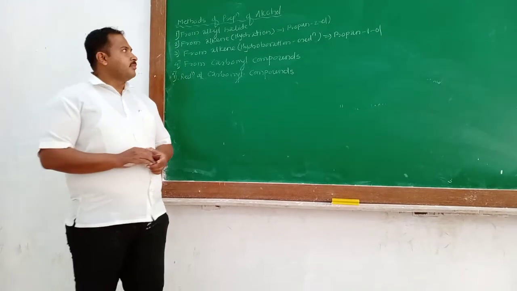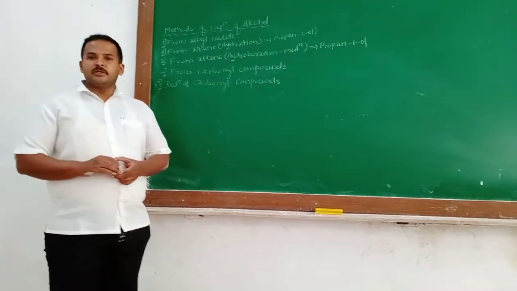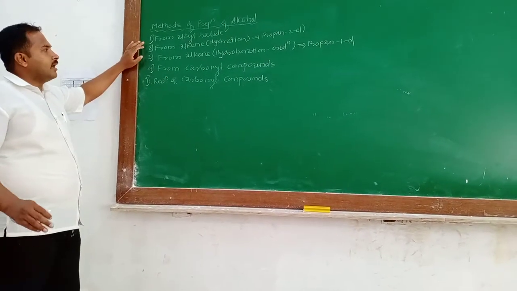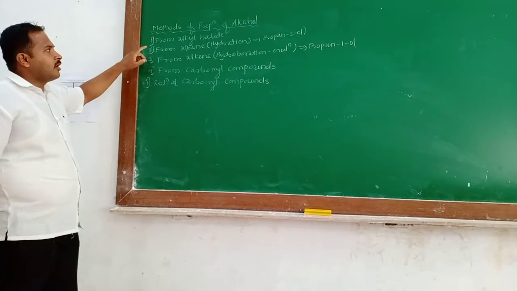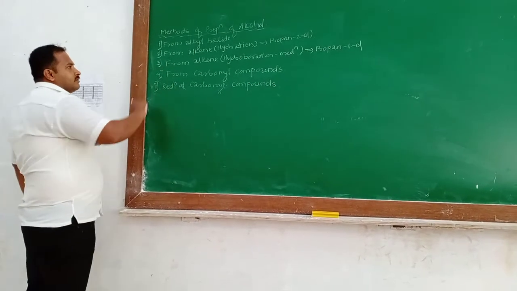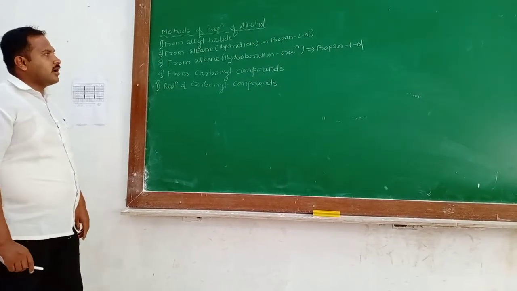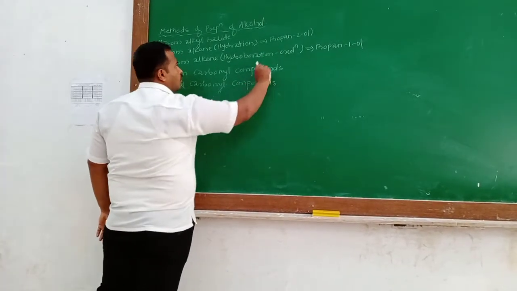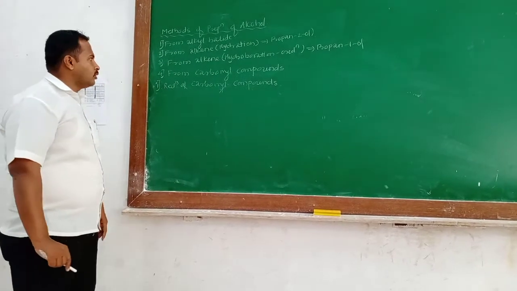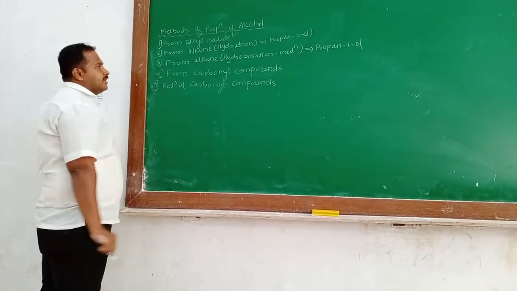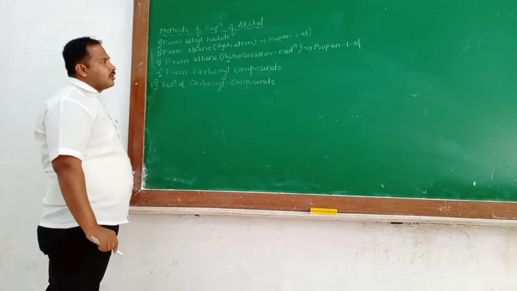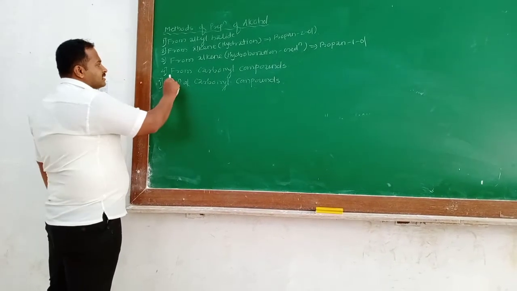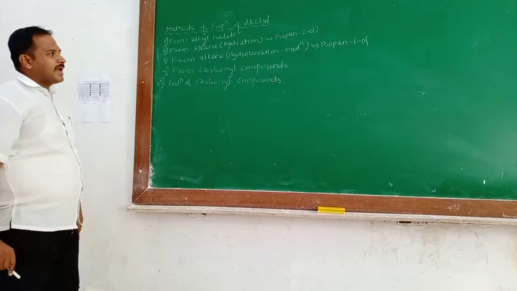Hello students, in the previous lecture we were discussing methods of preparation of alcohol. The first method is from alkyl halide, which is treated with aqueous KOH to form alcohol. The second method is from alkene, which undergoes hydration using concentrated H2SO4 to form propan-2-ol by Markovnikov's rule. The third method is from alkene, which undergoes hydroboration oxidation to form propan-1-ol. Next, the fourth method is from carbonyl compounds.